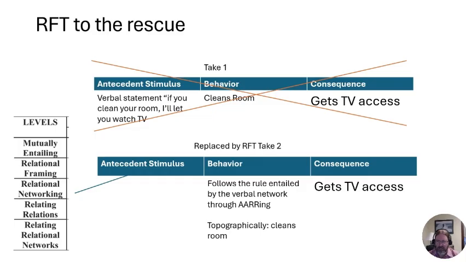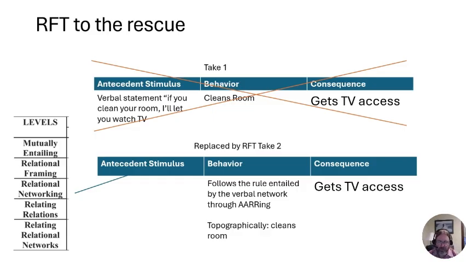It couldn't quite work to have a random verbal statement, and then people respond to some aspect of that statement and get some kind of consequence. There wasn't really a way to account for it in ABA principles at the time. Skinner and other people didn't know about stimulus equivalence and RFT. But now we do.